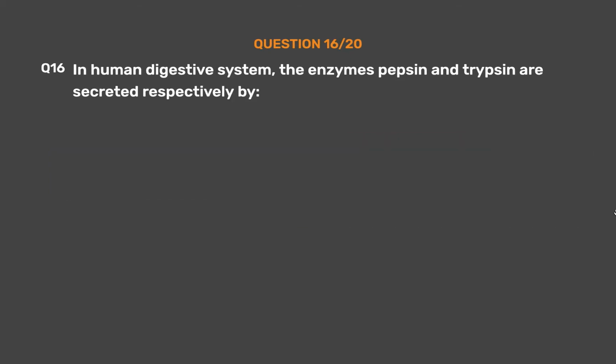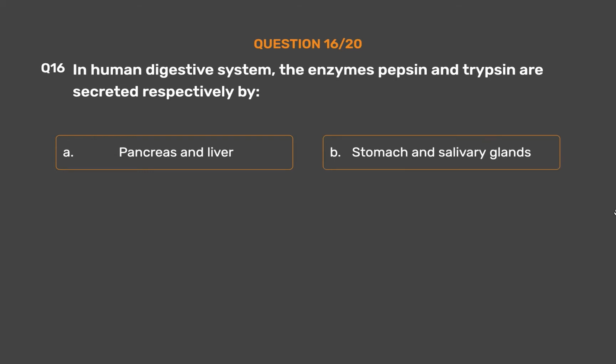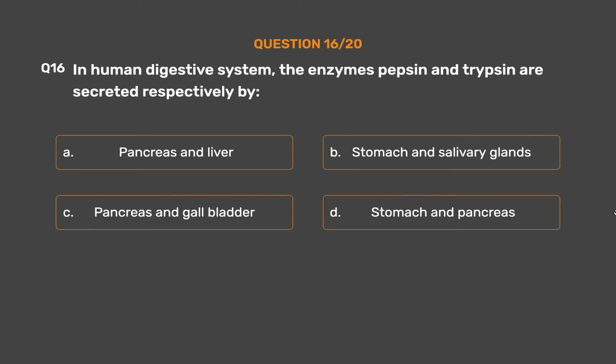Question number 16. In human digestive system, the enzymes pepsin and trypsin are secreted respectively by option A. Pancreas and liver. Option B. Stomach and salivary glands. Option C. Pancreas and gallbladder. Option D. Stomach and pancreas.